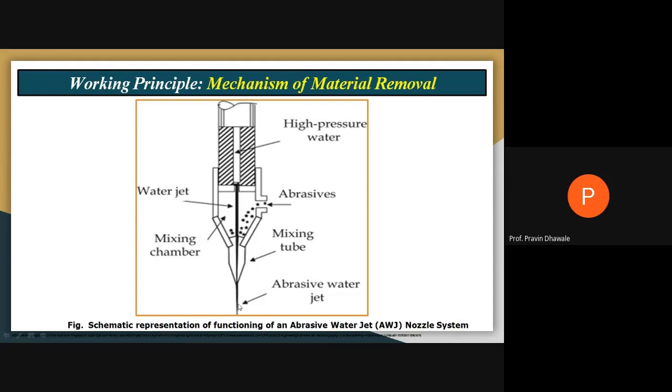And this high velocity water jet, when it strikes the surface of the workpiece, will remove the material from the surface of the workpiece by initiating cracks, means cracking of a certain part of the material. It takes place along with erosion. So material is removed from the surface of the workpiece.